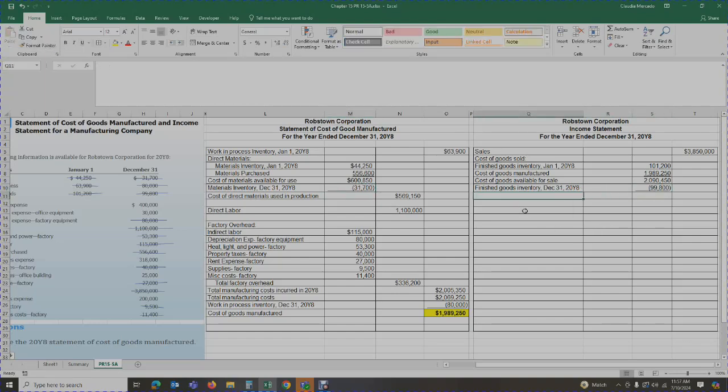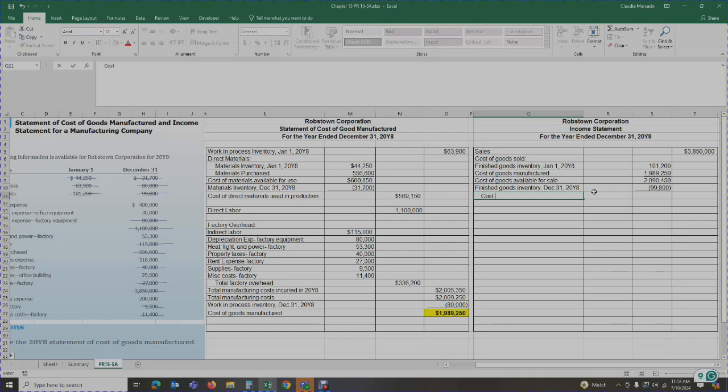Okay. So now I can actually figure out, if that is what you have available, when we're doing these problems, we have to talk to ourselves. So we have to say, from last year, we had $101,200 worth of products that were completed but we did not sell. During this year, we manufactured $1,989,250, so that gave me $2,090,450. But if we look at the data, we have not sold $99,800. So if you have not sold 99,800, then how much have you sold?